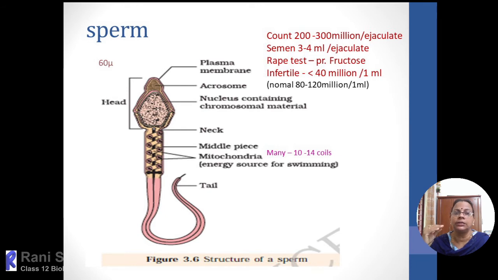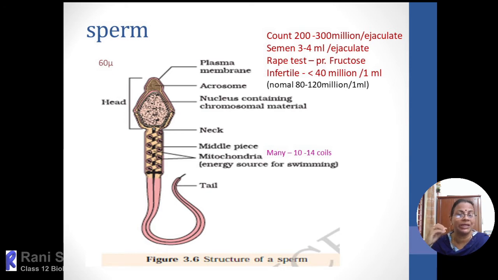And even the semen, I said, consists of fructose. Only semen contains the fructose. So if any body fluid shows the presence of fructose, that is the indication of ejaculation or insemination.